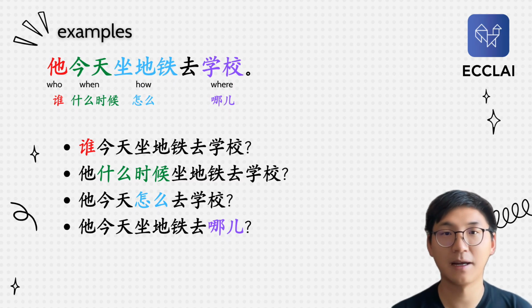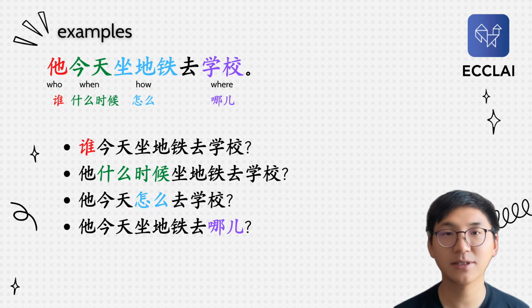If it's some means of transport, you use how, okay? 怎么. If it's something, then you use what, like by what means, right? By what. And if it's somewhere, it's a place, then you use where, 哪儿, to ask questions. So here we have this example. The example sentence is 他今天坐地铁去学校, okay?